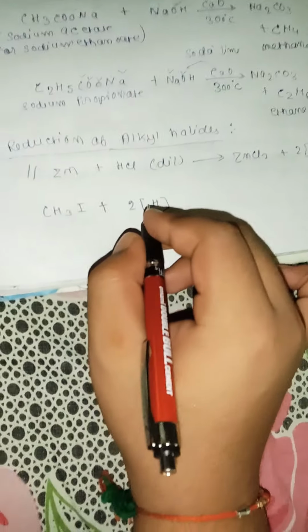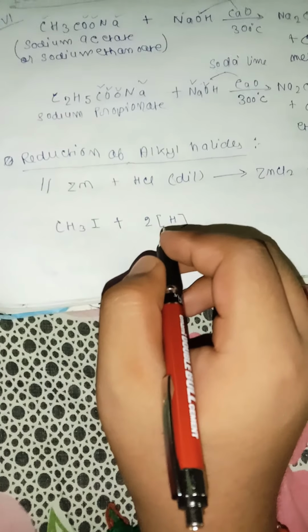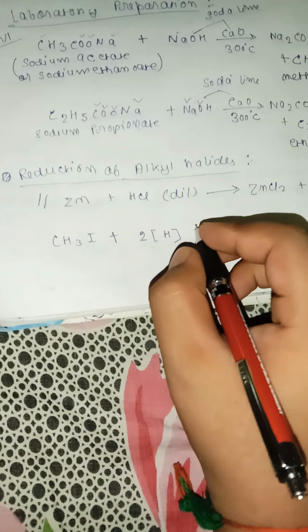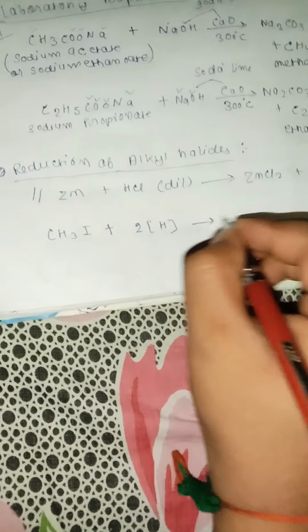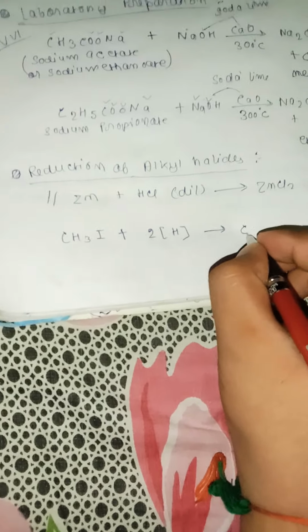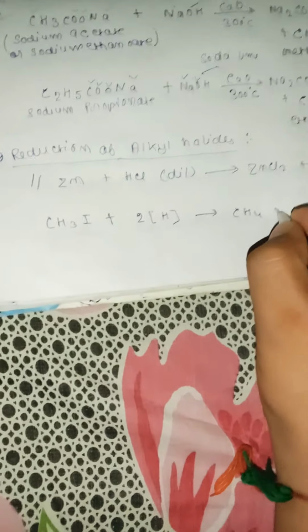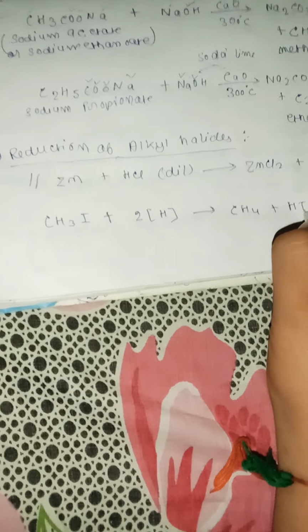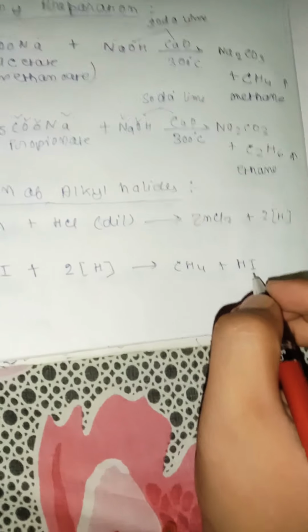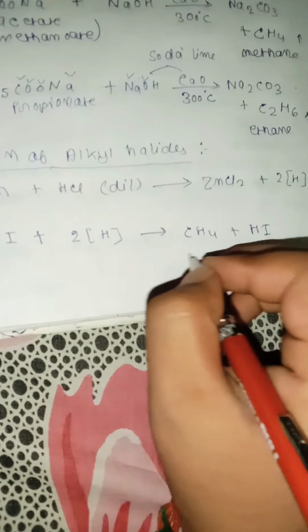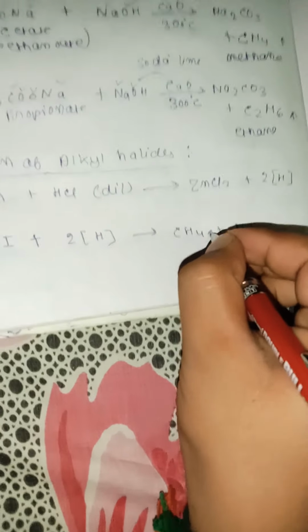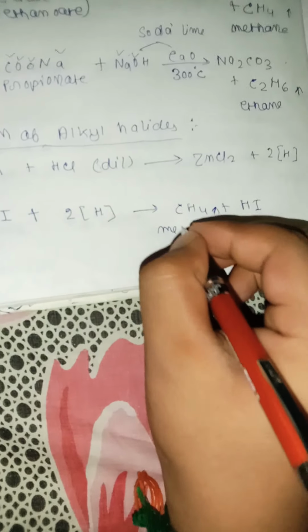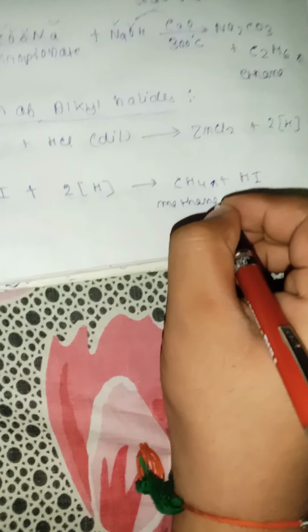So this hydrogen will be used here. So it will react and form CH4 and hydrogen iodide, that is HI. See, this one is methane. So the alkane gas is obtained.